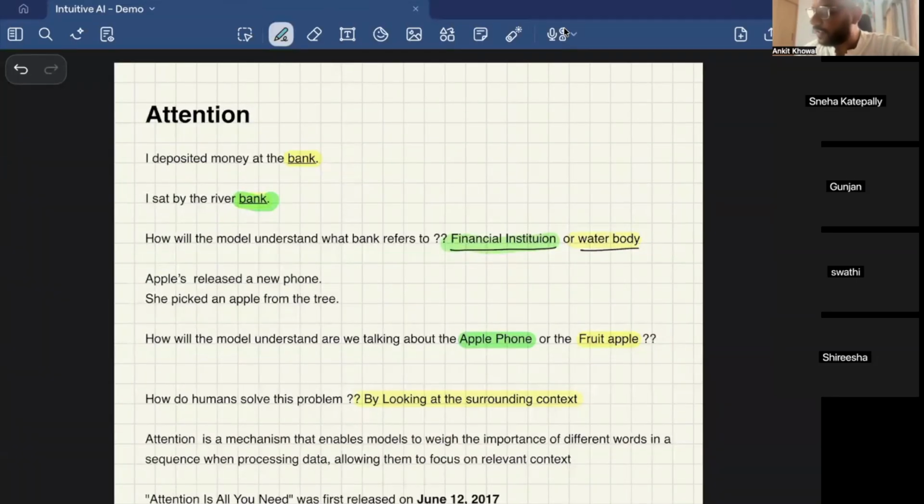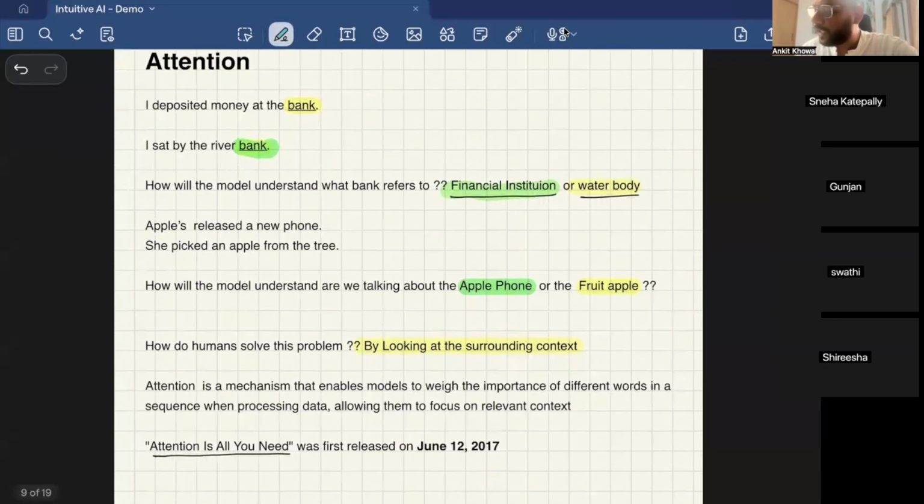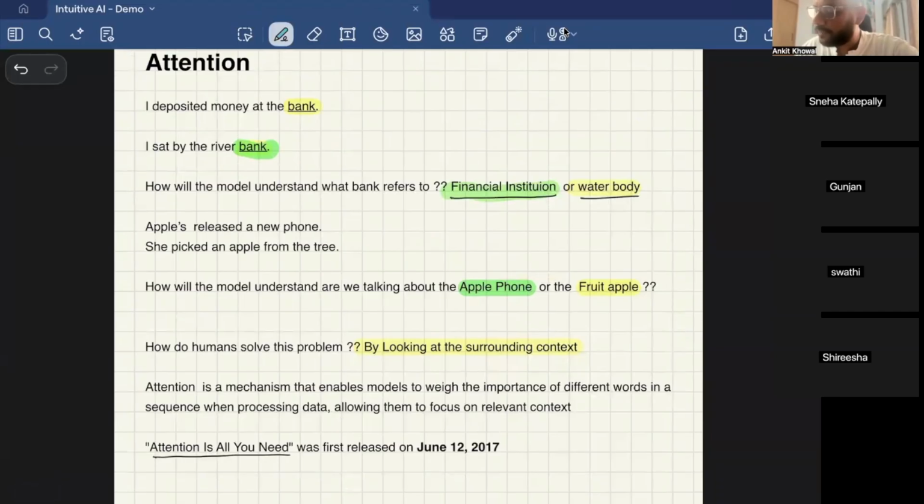So that is where attention comes in. Machines also follow the same thing. We humans solve this problem by looking at the words which have come previous to these words. By reading that, they can understand that bank is a financial institution.